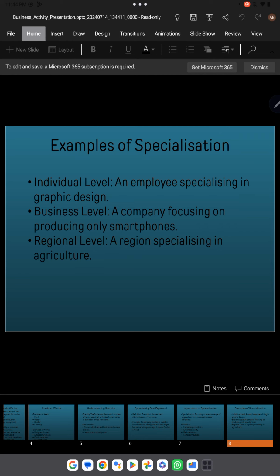Business level means that a business is basically producing only one type of product, and it is specialized in those things. If you see laptop companies, it means that they are specialized in laptops, and if they are manufacturing mobile phones, it means that they are specialized in smartphones. So the whole company, whether the managers, directors, shareholders, the experienced owners, or the employees, all specialize in only manufacturing smartphones, and they are better at manufacturing smartphones than their competitors.